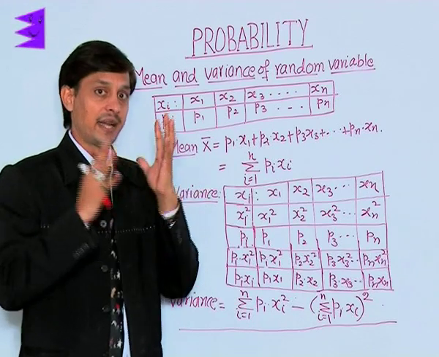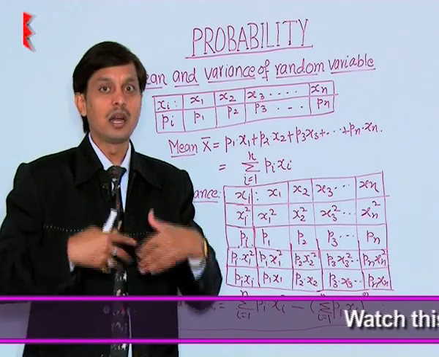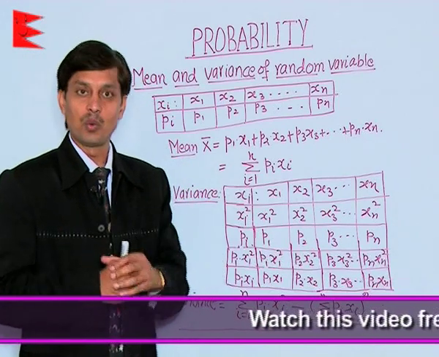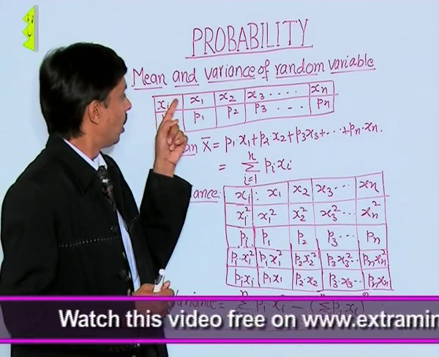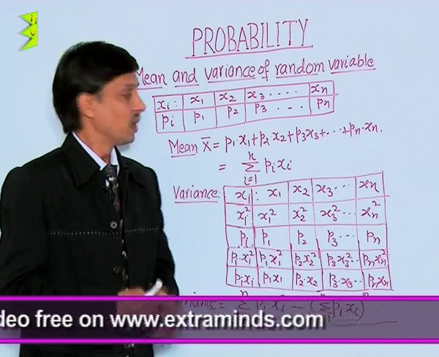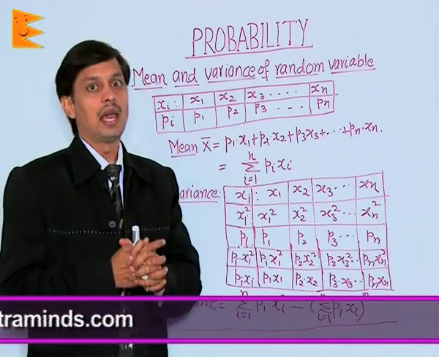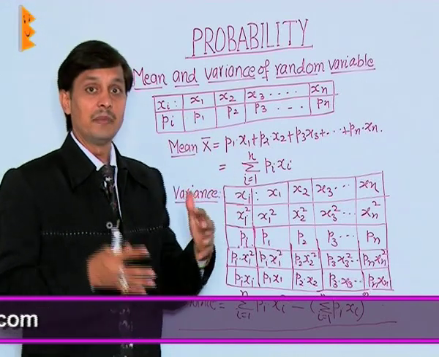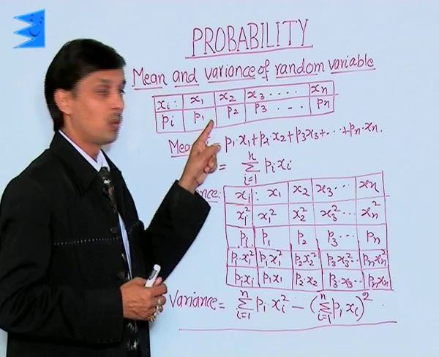So xi is a random variable which is associated with some experiment, and according to the question's requirement xi is made. Now the occurrence of that event has a probability. For 0 heads, what is the probability?